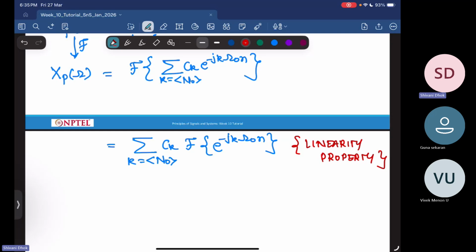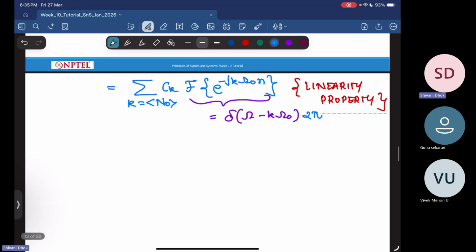Now we had seen that e power minus jk omega naught n, this particular thing, is equal to the Fourier transform of an impulse located at k times omega naught. This we had already seen. And not just that, you have a 2 pi here.